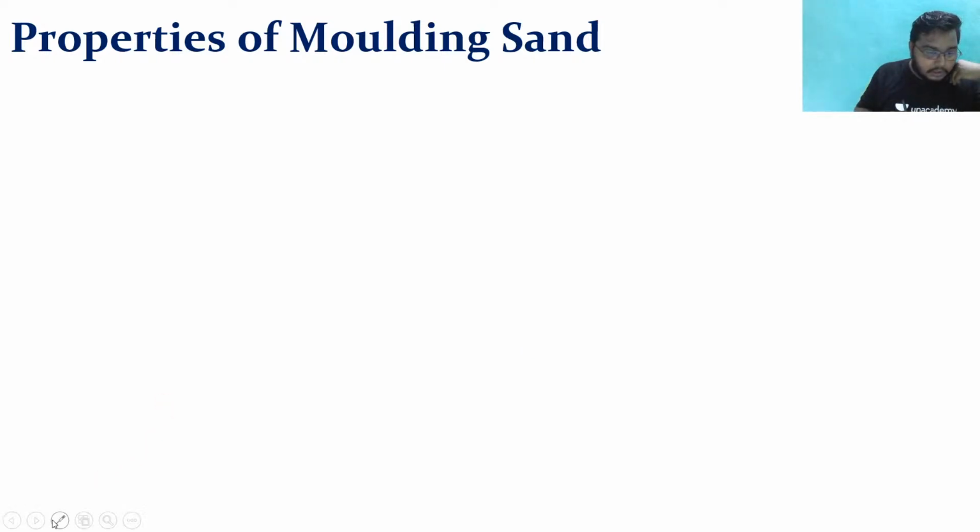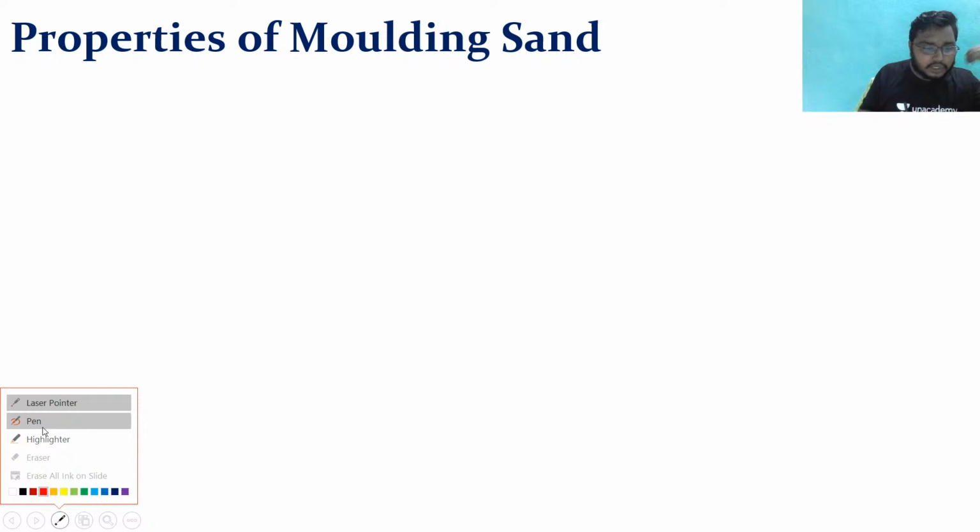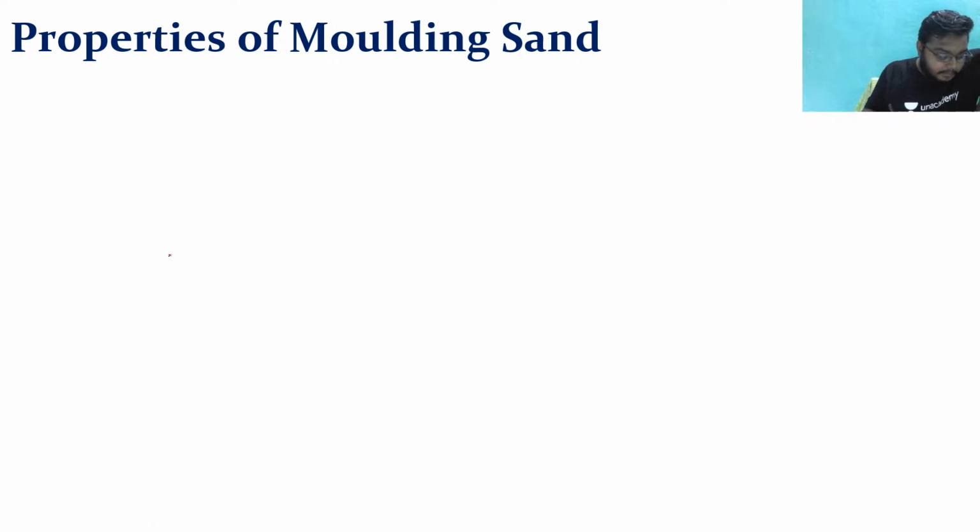Now just two or three more properties are there, so let me finish it. How can we define by molding? But sir, how can we define?